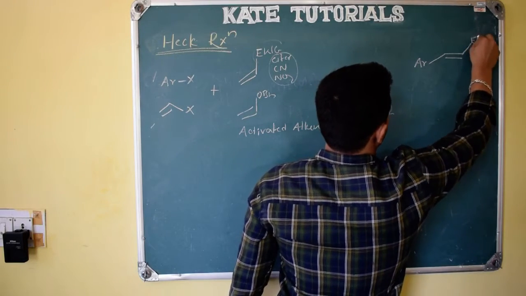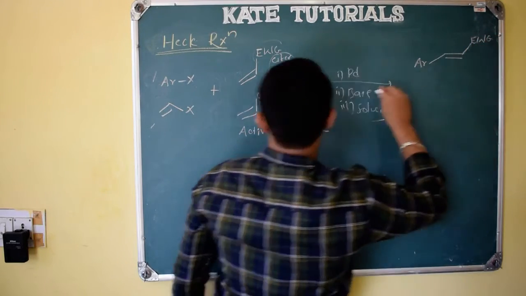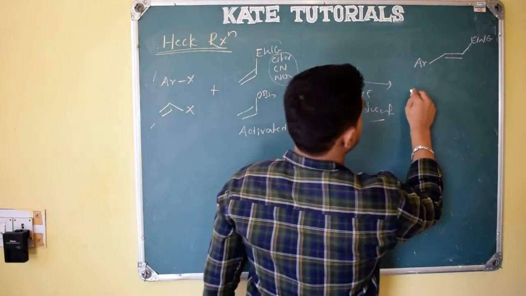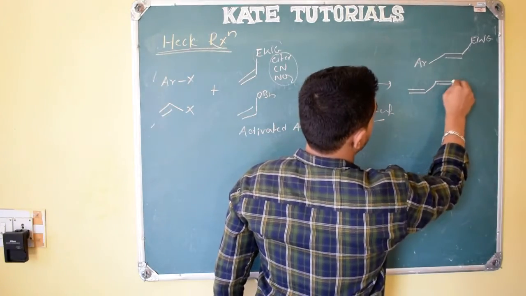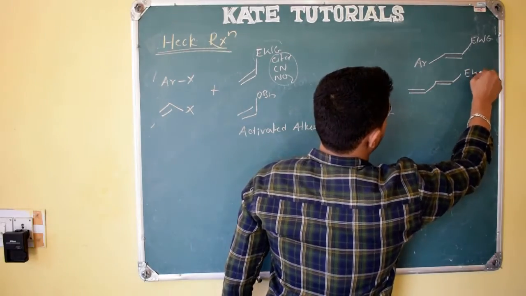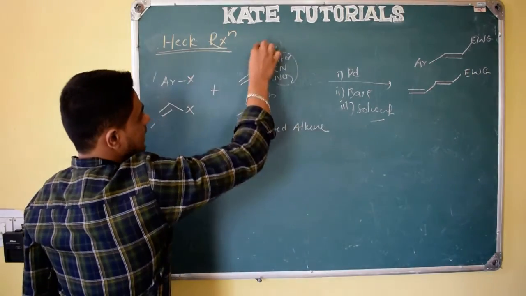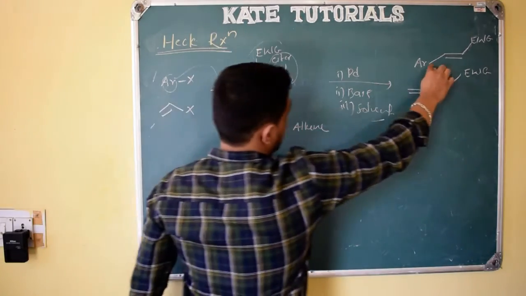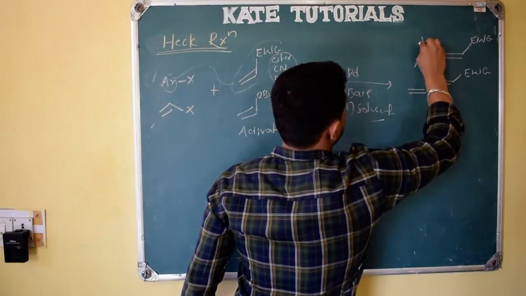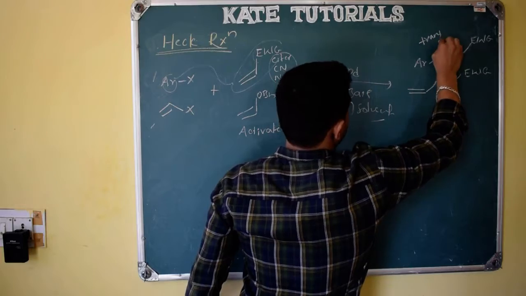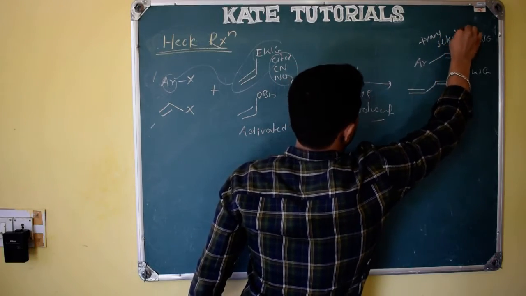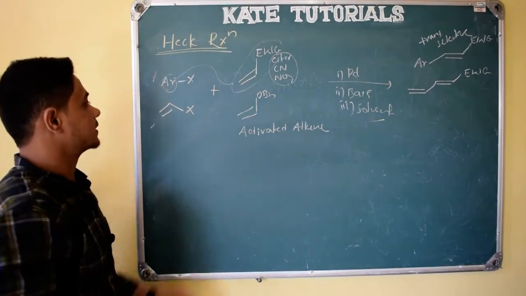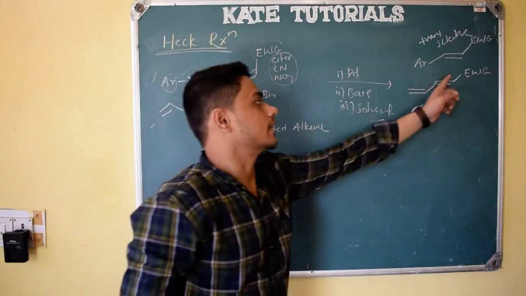Here, electron withdrawing group. If this reacts with this, we will get that product. If this vinyl halide reacts, we will get this product, with the electron withdrawing group. For this alkene, always this group will add in trans form. So these are trans-selective, because these will add to the alkene in trans form. See here, vinyl halide is also added in trans form.